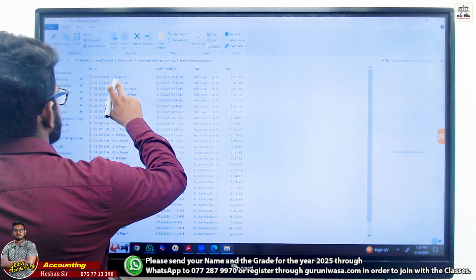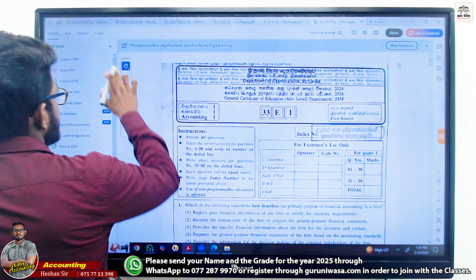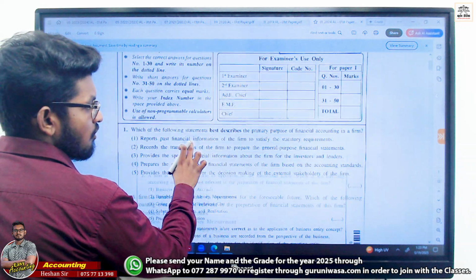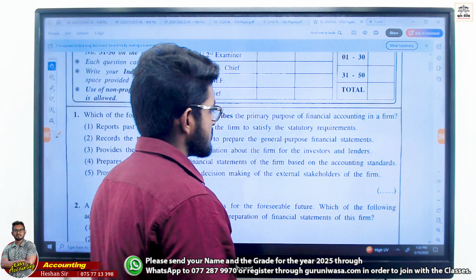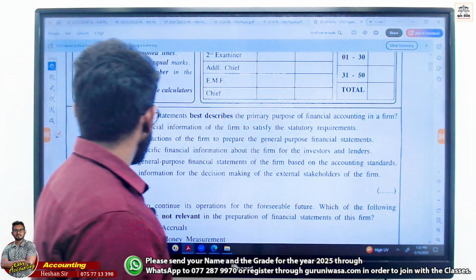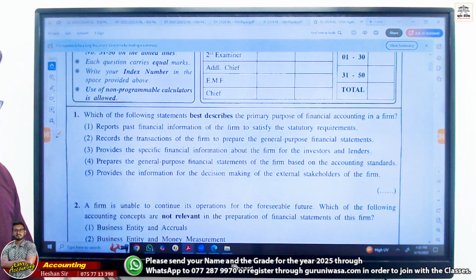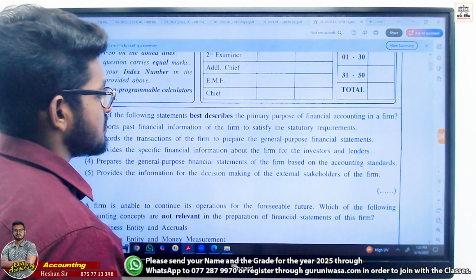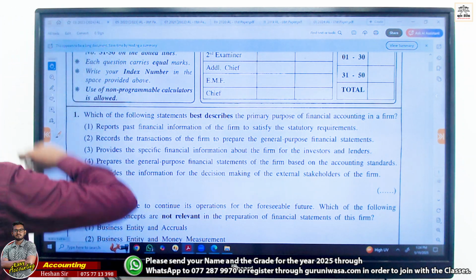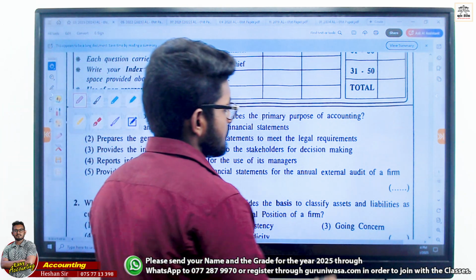Here, when it comes to the first one, hope you can remember the previous one, right? They asked about financial accounting. Here, financial accounting provides general purpose statements, providing information for the decision making of external stakeholders of the firm. Clear to you guys, right? That is wrong for financial. We prepare general purpose, but the main objective is to provide information for the decision making of the stakeholder. In here, the answer is number 3 for the 2023 within brackets 2024.